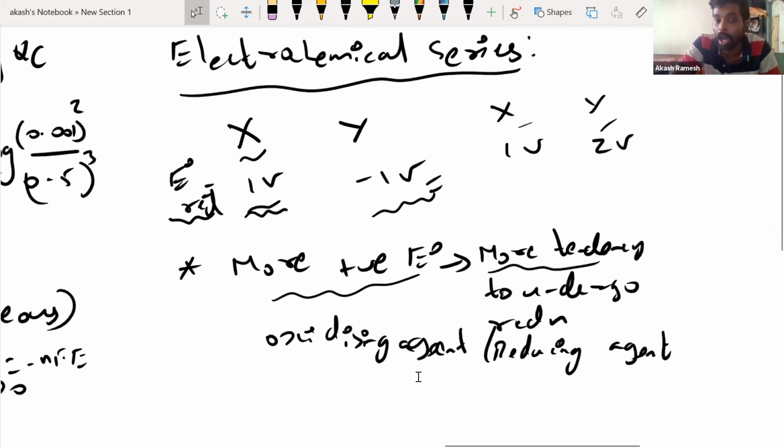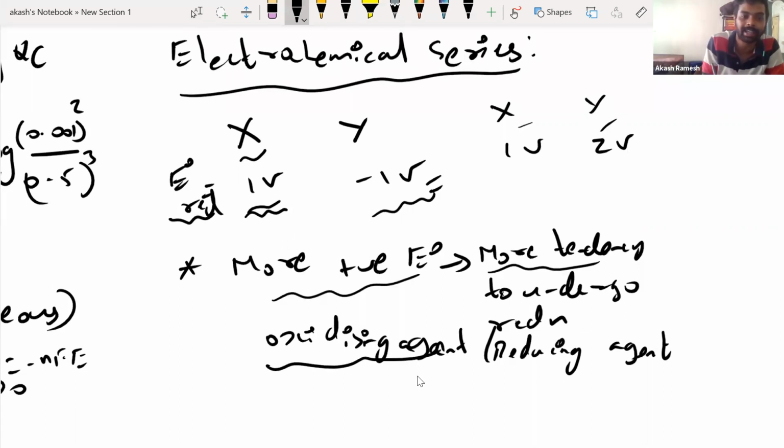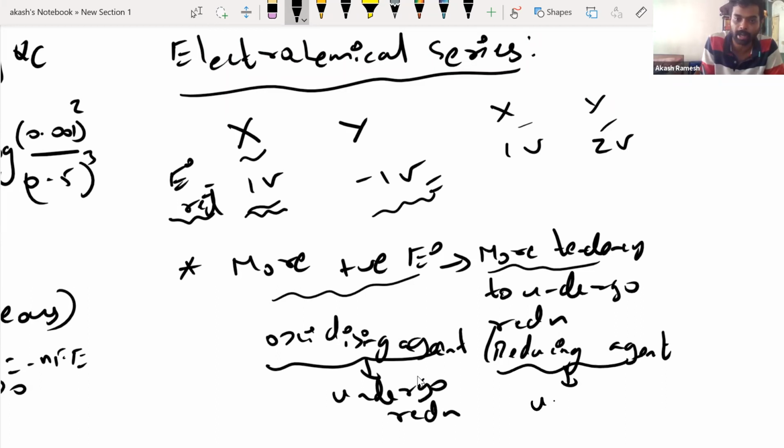And the next question is how it helps in oxidation. It is because the oxidizing agent will undergo reduction. This we have seen from your 11th class, it's a redox reaction. Same way, a reducing agent will undergo oxidation, right? This we already know.